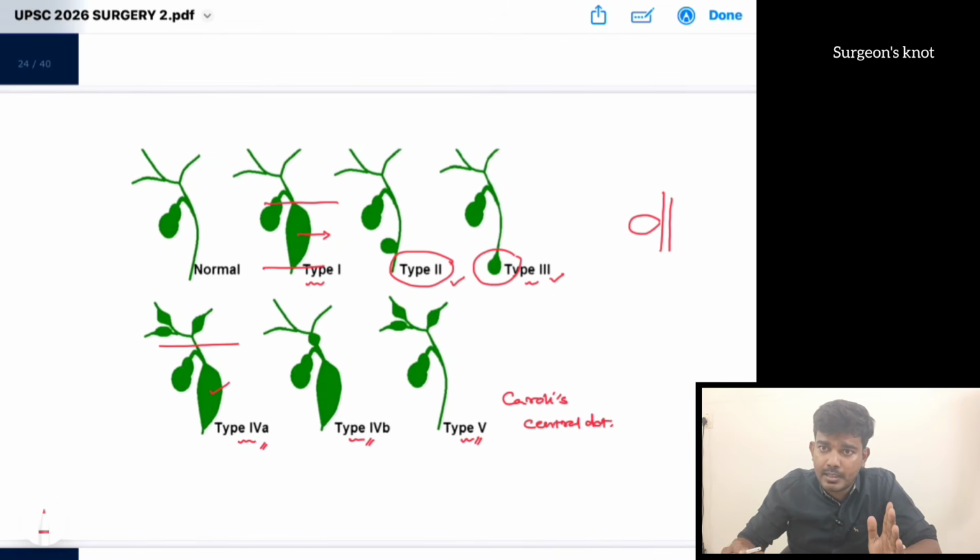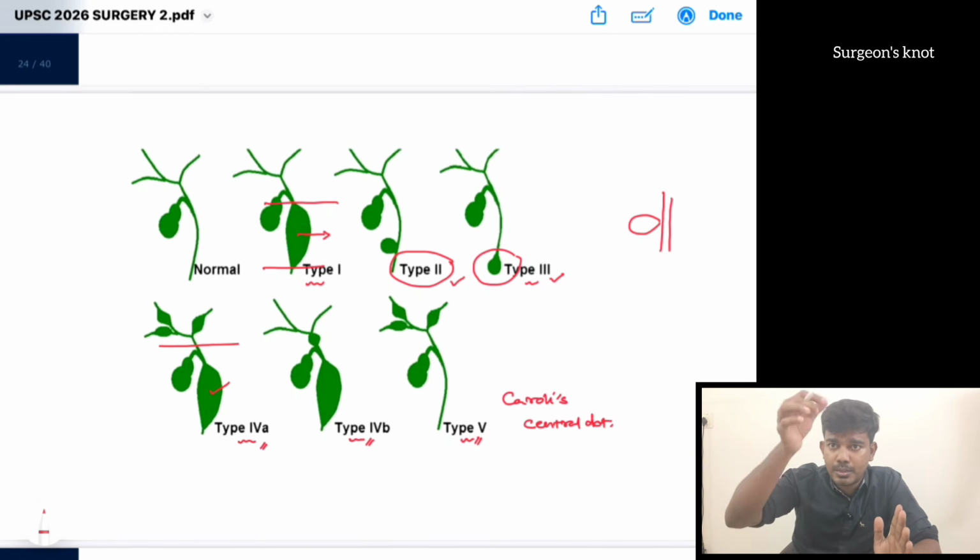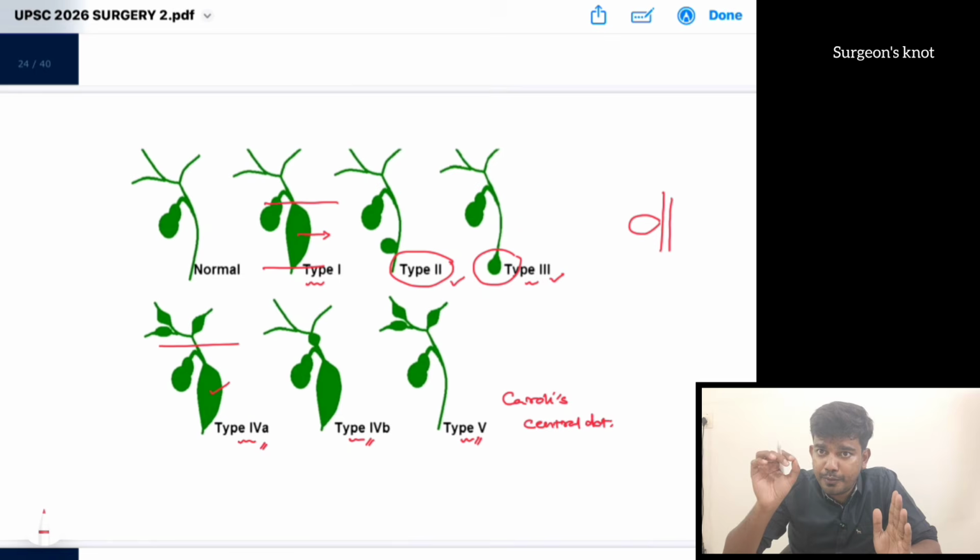So mostly for everyone, hepaticojejunostomy is done. Okay, so we are going to anastomose the hepatic duct to the bowel, or the liver directly to the bowel, so that the drainage is maintained. Only difference is in case of choledochocele, we are going to do an ERCP and a sphincterotomy. Okay, that is the management of this type 3. Only in type 3 does the management vary.